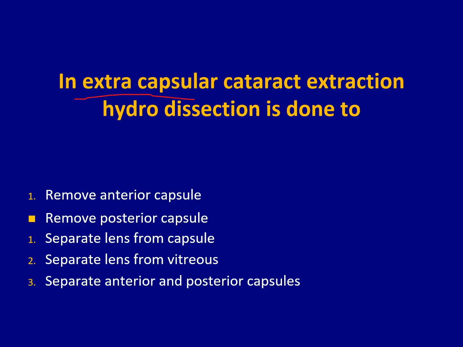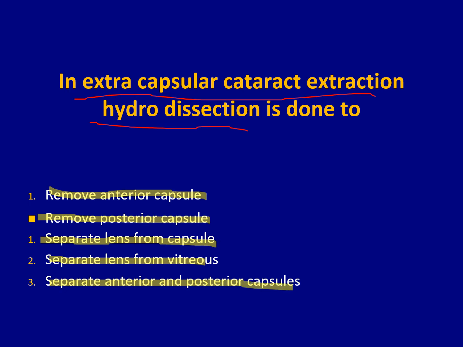In extracapsular cataract extraction, hydrodissection is done to do what? To remove the anterior capsule, to remove the posterior capsule, to separate the lens from the capsule, separate the lens from the vitreous, or separate the anterior and posterior capsules.